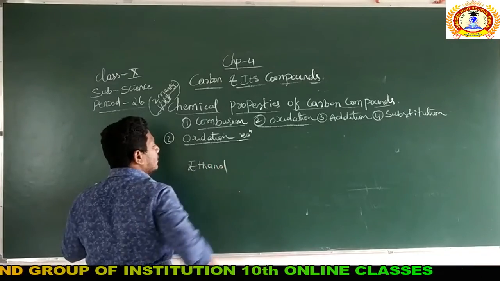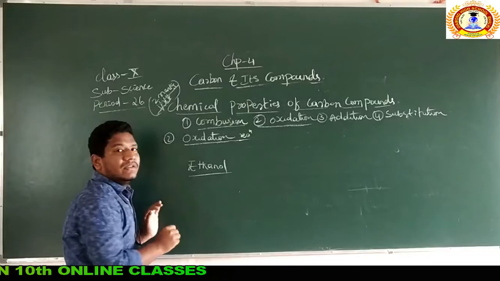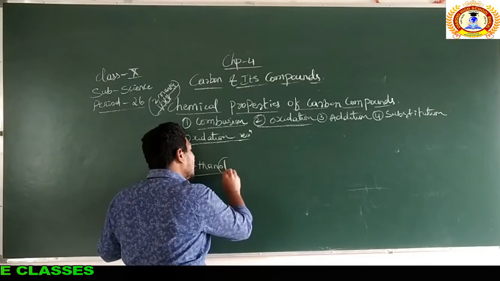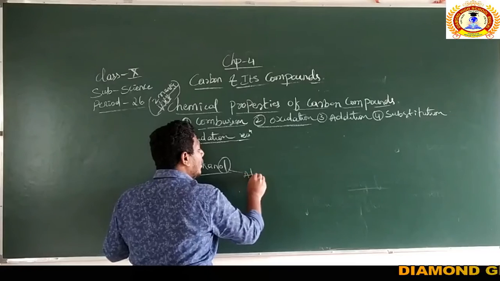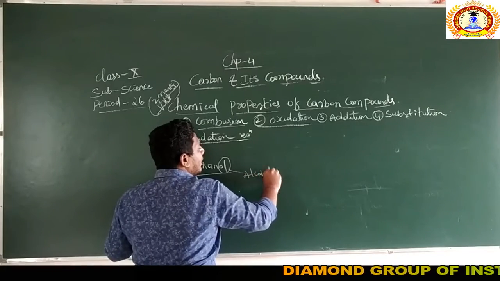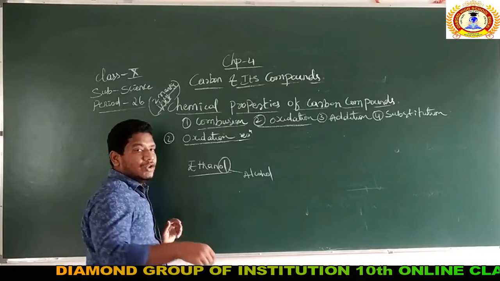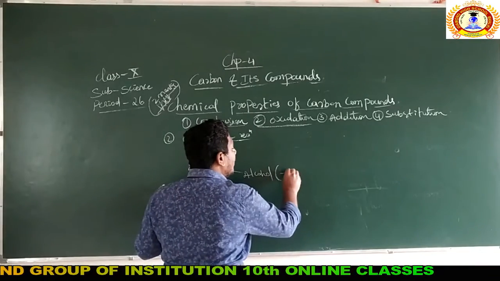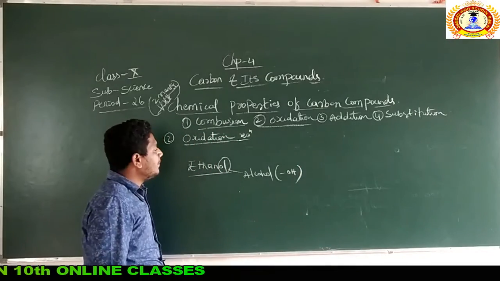Ethanol. What is ethanol? If any hydrocarbon ends with OL as a suffix, it is an alcohol. You know that one already. It's alcohol. And what is the functional group of alcohol? The functional group of alcohol is OH. Remember one more time the functional groups.